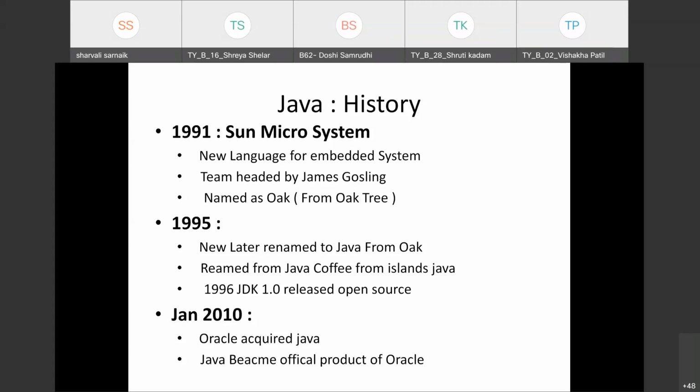This task was given to a team headed by a developer called James Gosling.